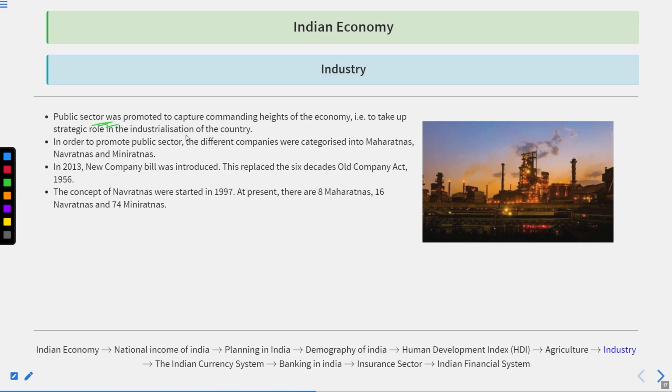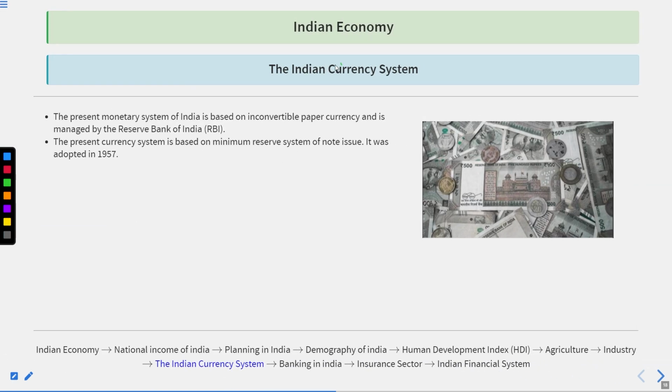Public sector was later on promoted to capture the commanding heights of the economy, therefore to take up the strategic role in the industrialization of the country. In order to promote the public sector, different companies were categorized into Maharatna, Navratna or Mini Ratna. In 2013, a new company bill was introduced, replacing the 6 decades old Company Act of 1956. Concept of Navratnas started in 1997. Presently 8 Maharatnas are there, 16 Navratnas are there, 74 Mini Ratnas are there.